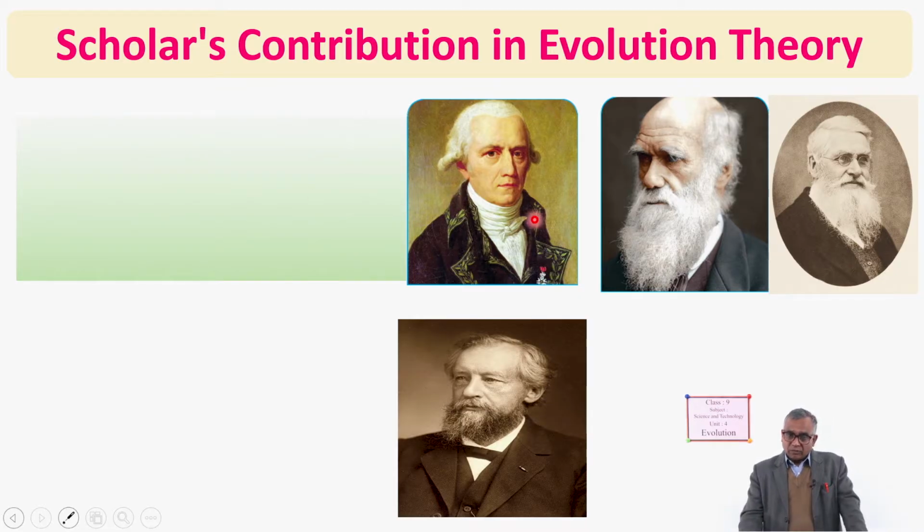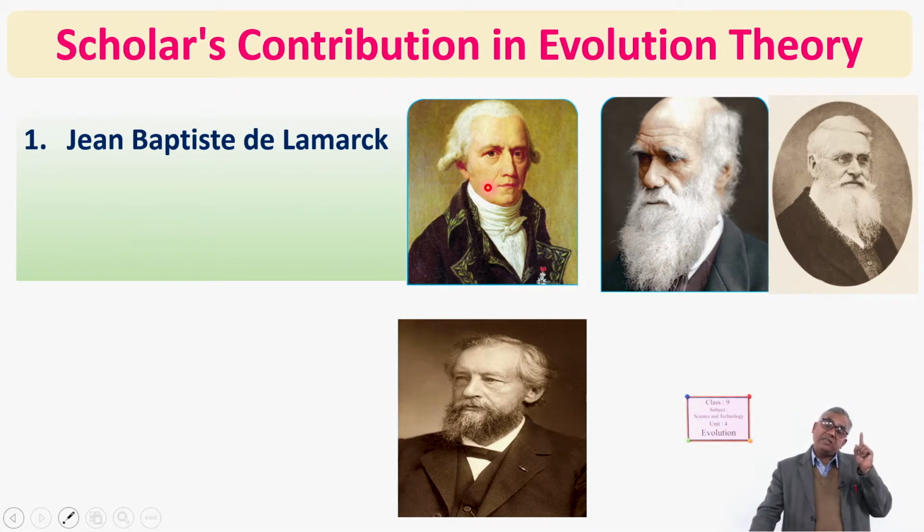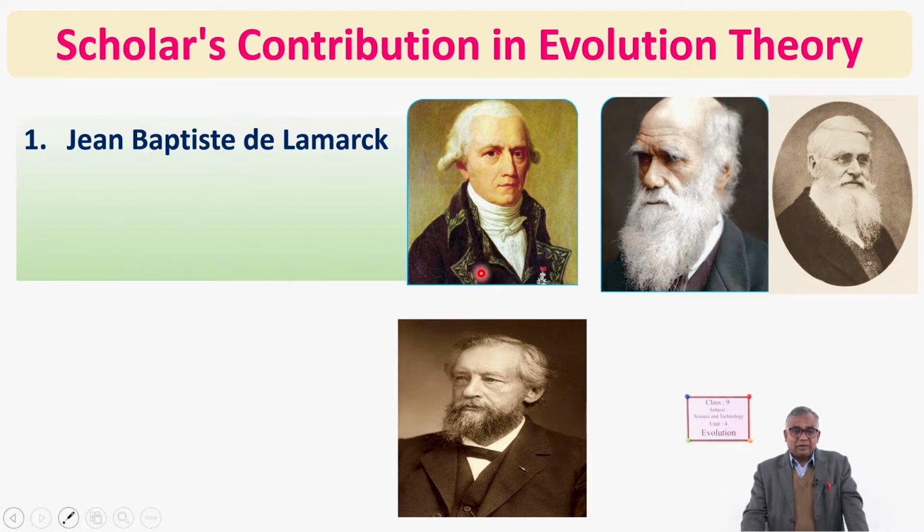So here the photographs are displayed in front of you. Here's Lamarck. Lamarck is a French philosopher who put forth the first theory of evolution in 1809 AD. So that is very early. And for about 50 years, his theory was accepted by the world. And later, the next effort was made by Charles Darwin.